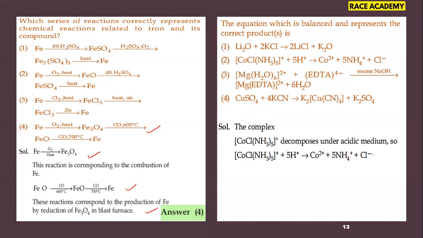So what will happen here? In the given question, in the second option, the cobalt complex in the presence of acid, what will happen, sir? That will give the corresponding ions. So option 2, the second option, is the right option for this question. In this, a lot of complications will be there, but the point is that in the presence of acid we are telling this. Otherwise, this coordinate pair cannot be separated out.